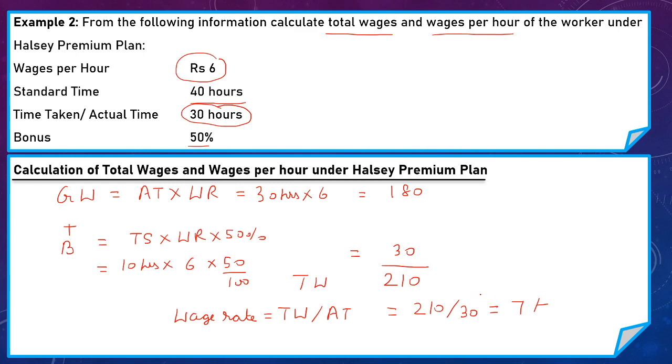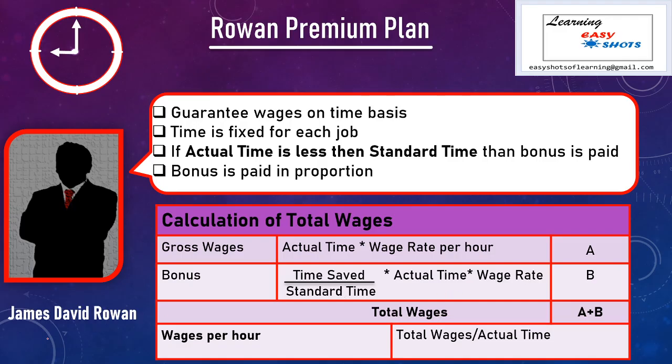Now our next plan is Rowan Premium Plan. This plan is given by James David Rowan. According to him, he also emphasizes on minimum guarantee wages on the basis of time, and time is fixed for each job. So these two rules, and worker is also eligible for bonus if the actual time is less than standard time. These rules are same as we have already discussed in Halsey Premium Plan, but how to calculate bonus? Here bonus is calculated on the basis of proportion of actual time and standard time.